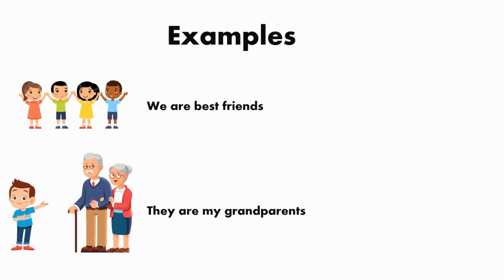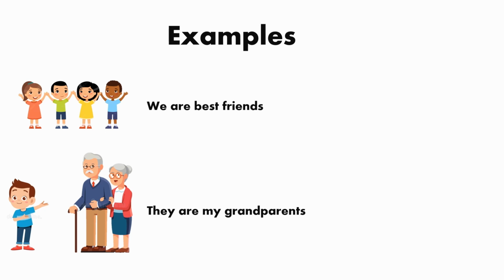See the first picture. In this picture, kids are holding their hands and they're saying, we are best friends. They're talking about themselves. They're saying, we are best friends. So we is a pronoun. Now come to the last picture.